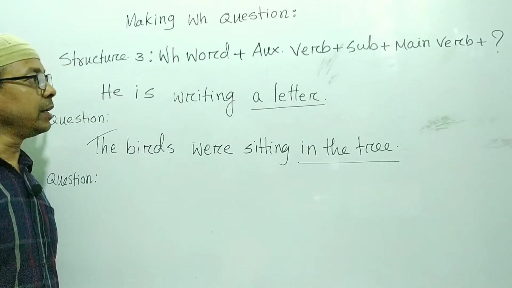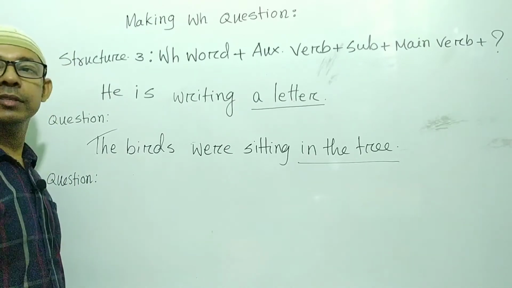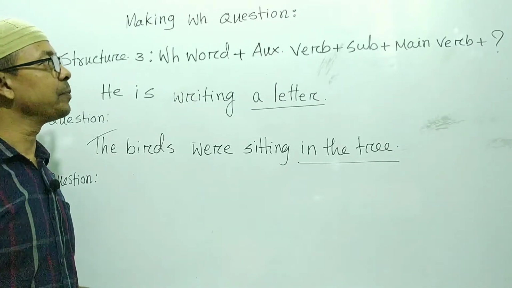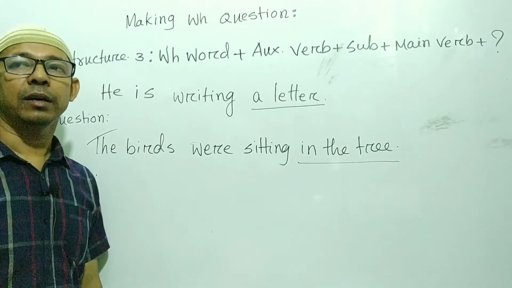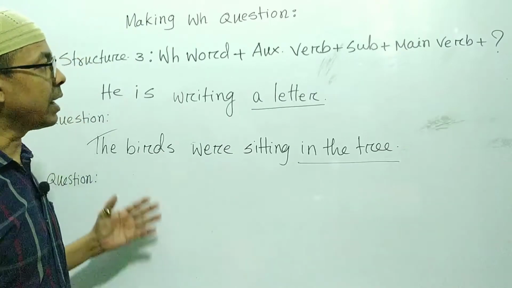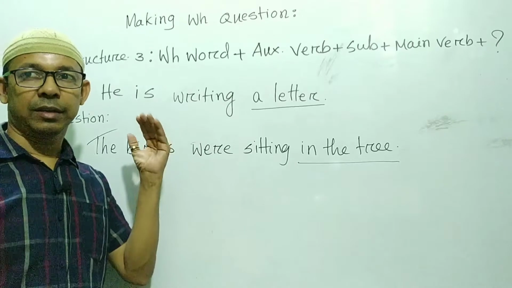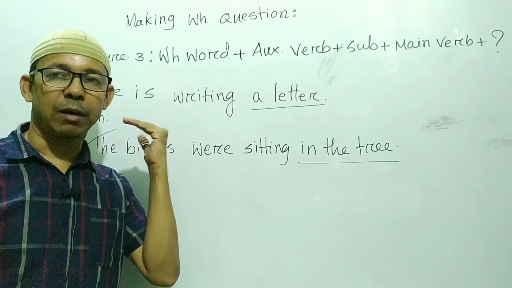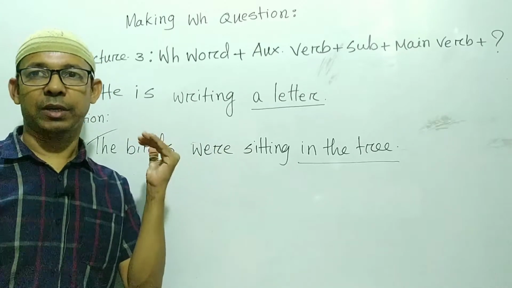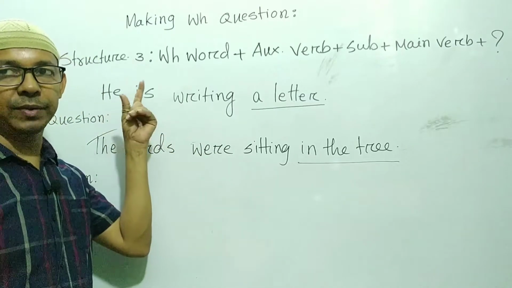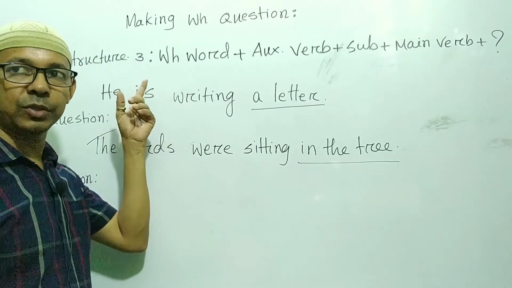My dear student, the structure number 3. So my dear student, if the underlined word is after the verb, any place of the sentence, then the first structure I have shown you.